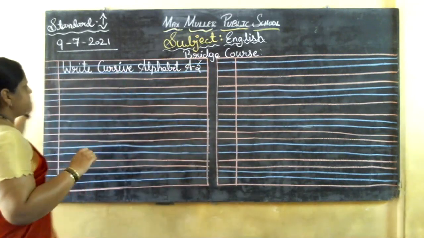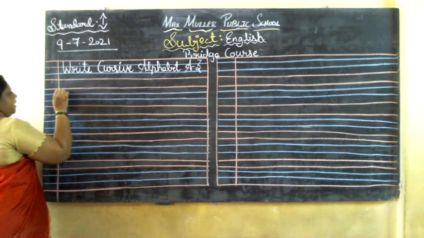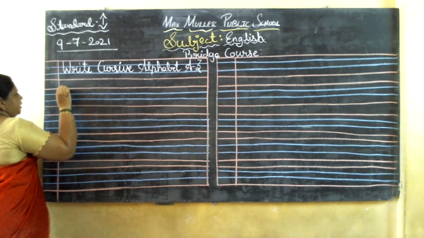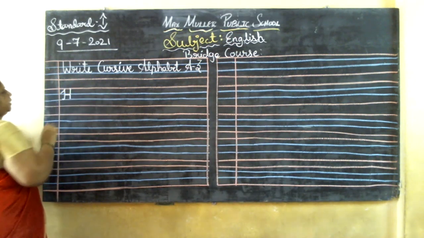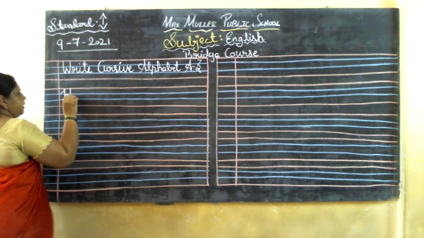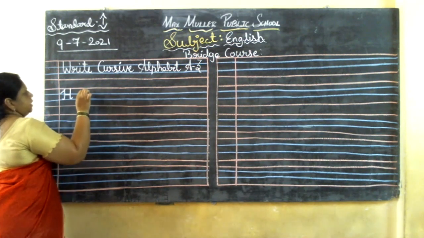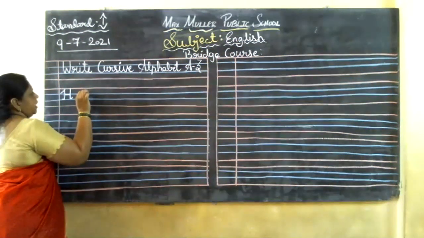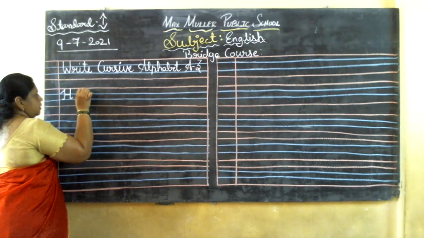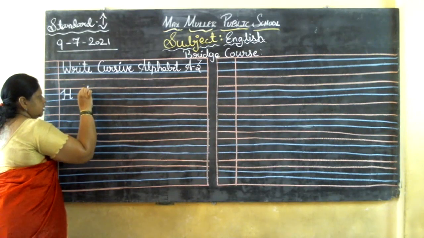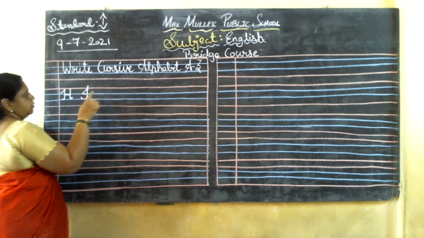Now the remaining next letter. I am going to the next letter now. So this is H, children. Very carefully, take the help of your mother or father, whoever is there at home, or your brother, sisters also you can take help. Okay. H. And next is I. See, I should give 1 finger space. Come like this, and do it like this. This is I, children.